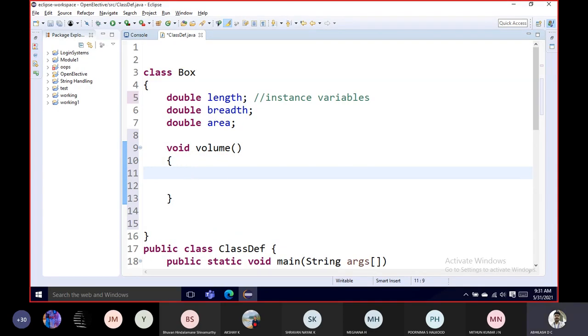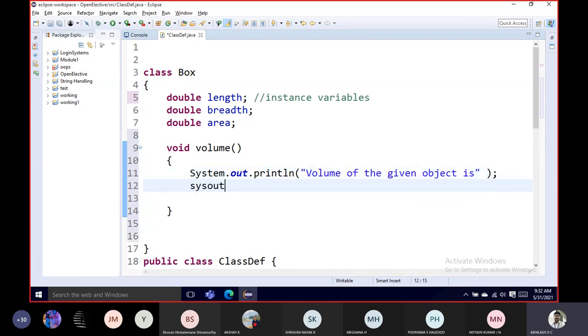Volume, what it does is it will just print that I'm in this particular class and I'm creating, right? So volume of the given object is, okay, so this will be within the quotes because it is a string, and you can use a concatenation operator here, or also you can create another sysout statement specifying whose volume it actually is.